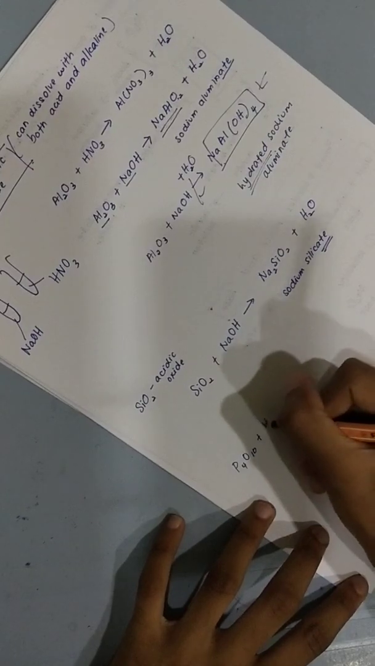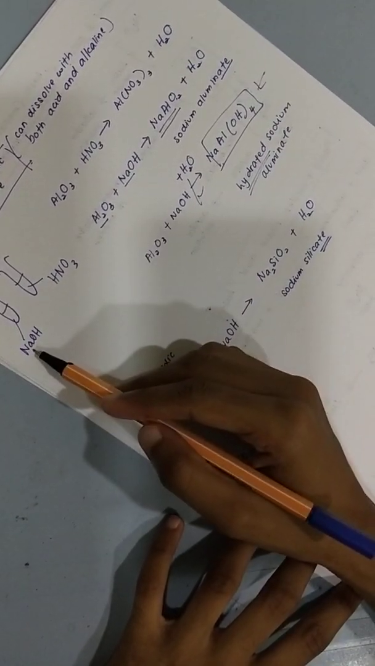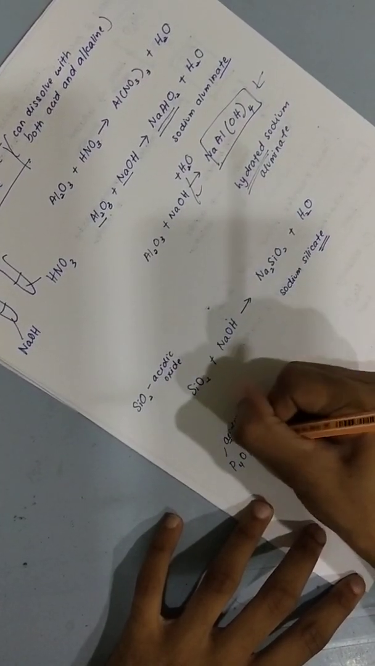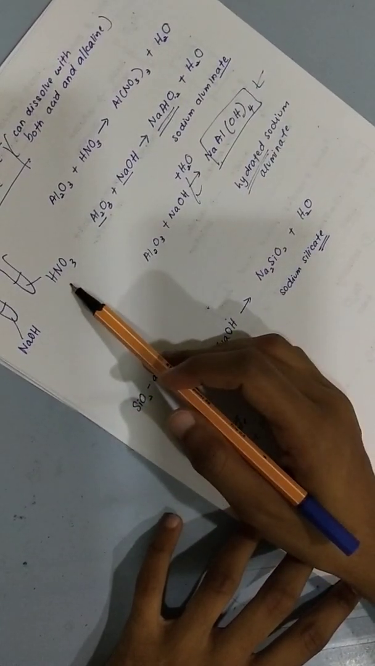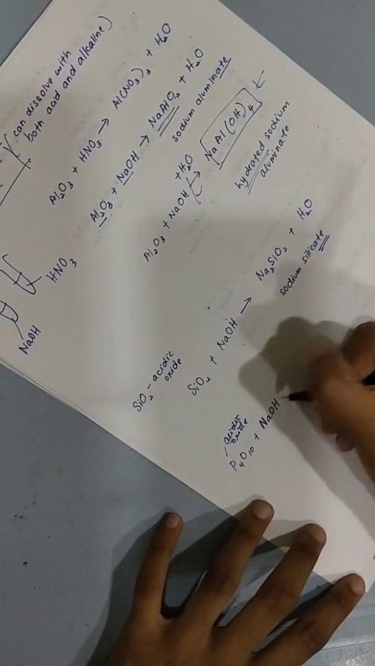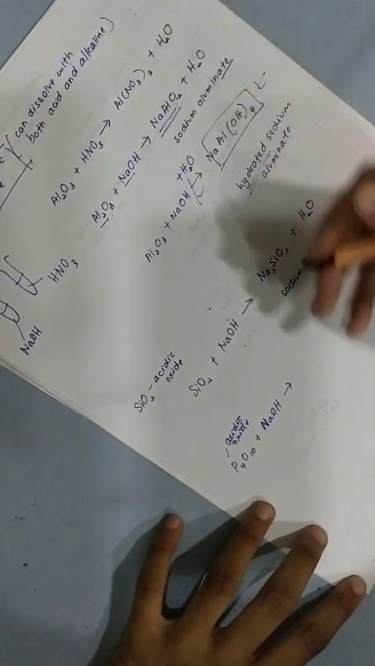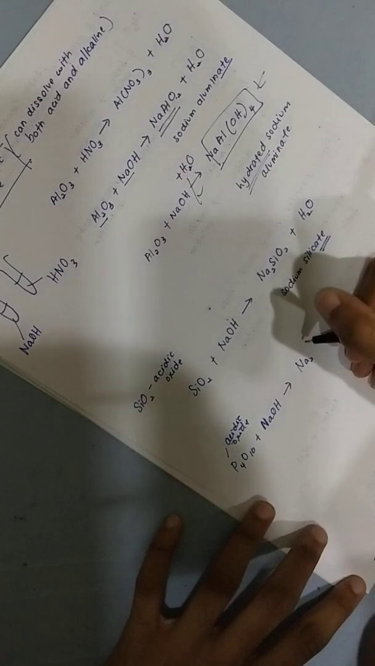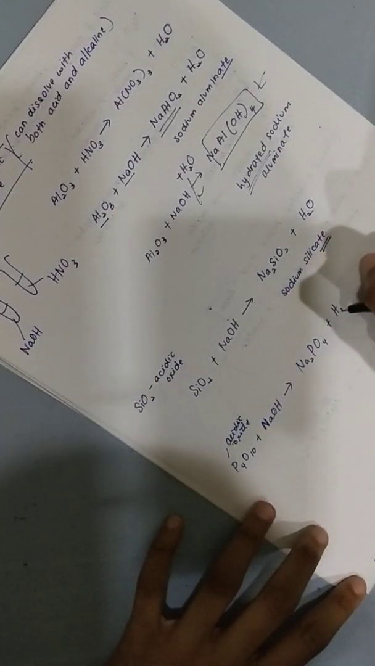When it reacts with sodium hydroxide, it can react, because this one we know is an acidic oxide, so it will react with the opposite. But when I try to dissolve it inside water, it cannot dissolve. So when I react it with sodium hydroxide, what will I get? I will get sodium phosphate plus water.